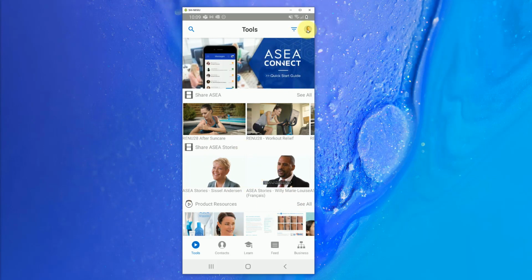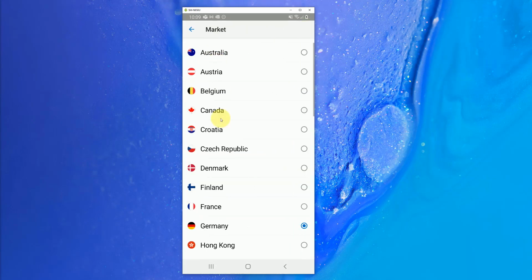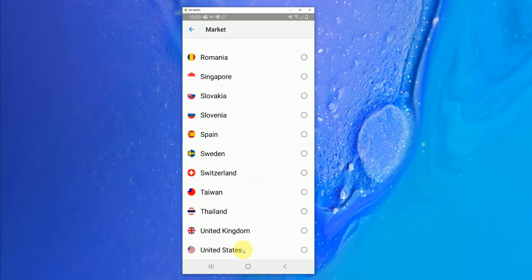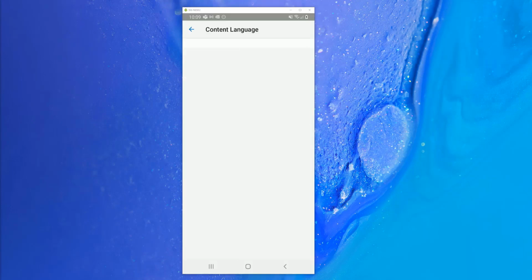So let's click on settings and go to market and language, and let's adjust it from Germany to United States, since that's where we're going to have most of our content for today's call. While that's loading up, give me 2 seconds to answer a quick question. Perfect. Now once that loads up, it will ask you to select your content language.